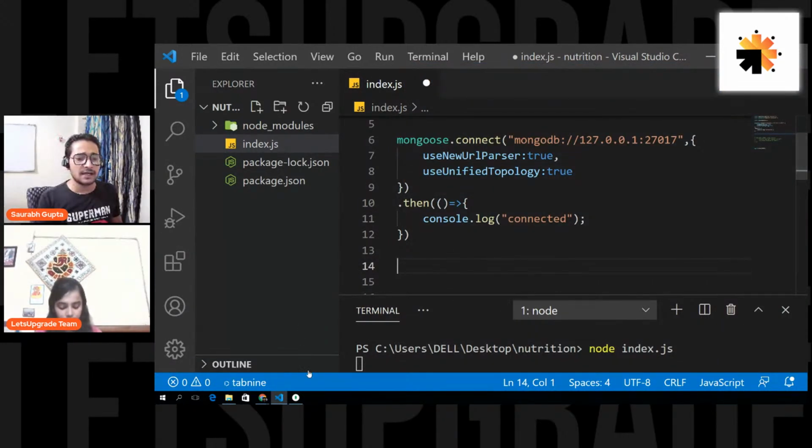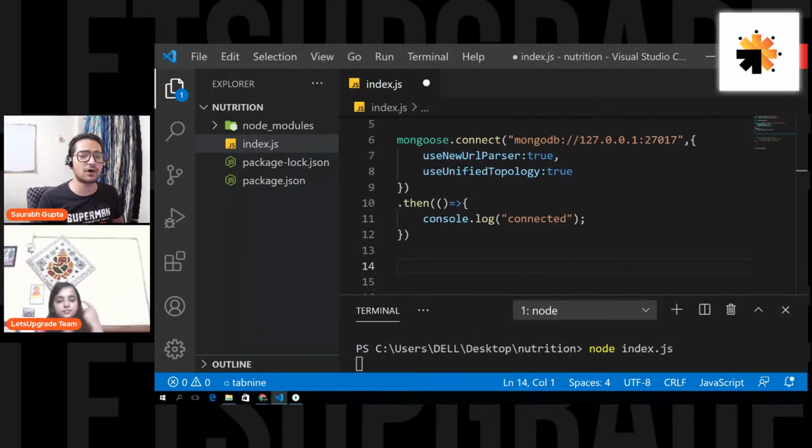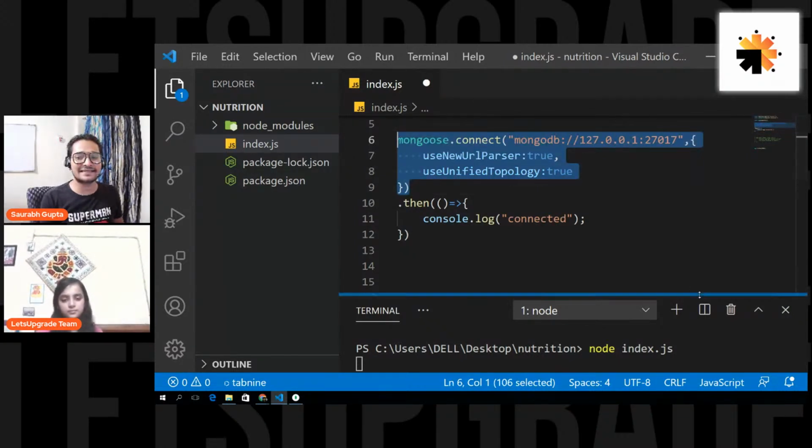In this, Isha, you will get the host, localhost colon 27017. It tells you where MongoDB is currently running. If this works correctly, in the console you should get a message, connected. So let's see if it is working.